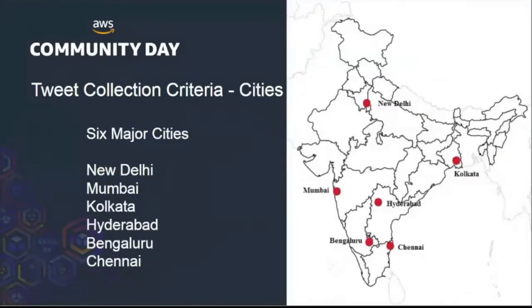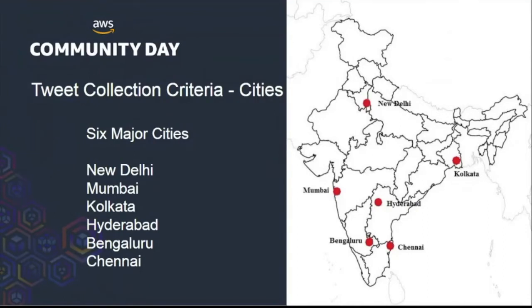So once we have set the tweets as English, now we need to concentrate on cities. I have selected 6 major metropolitan cities of India: New Delhi, the capital of India, Kolkata on the eastern side, Mumbai on the western side, and Hyderabad, Bengaluru, and Chennai on the southern side.